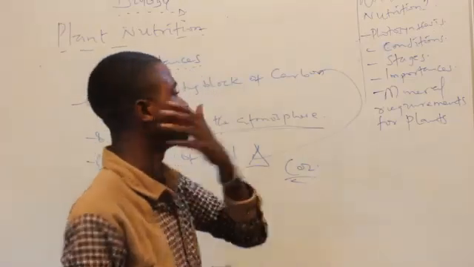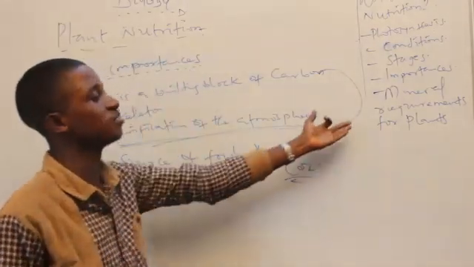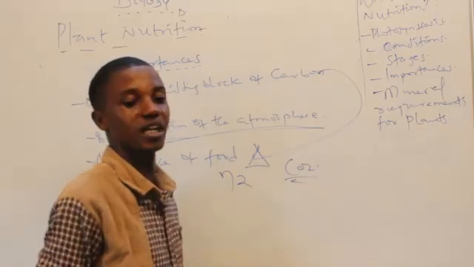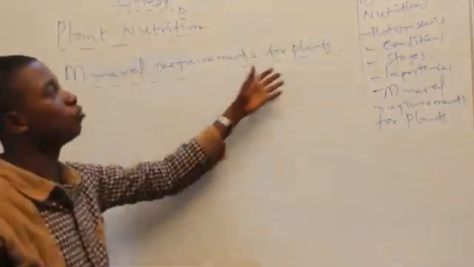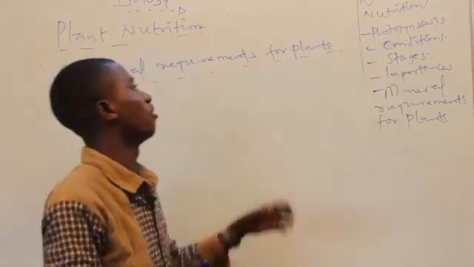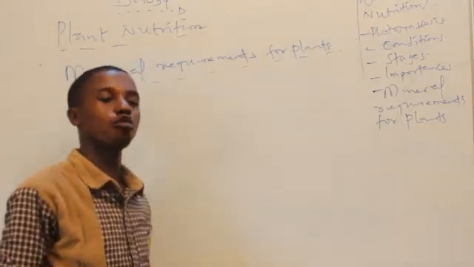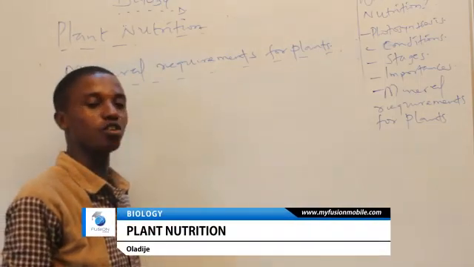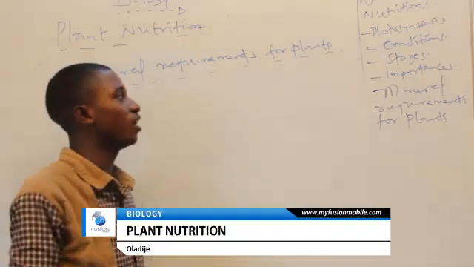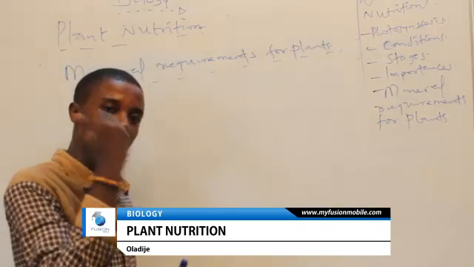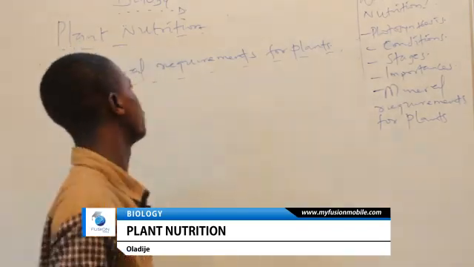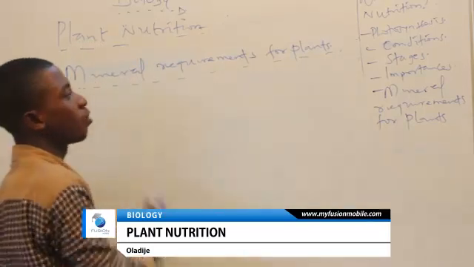Thank you very much. So we'll quickly be moving on to the next segment, which is the mineral requirements for plants. What do plants need in order to survive? What do plants need in order for them to function efficiently? If those things they need are not present, what happens to them? As in, how do we know that a particular plant is lacking one particular nutrient or the other? All these we'll see as we move further in the course of the teaching. Okay, mineral requirements for plants.